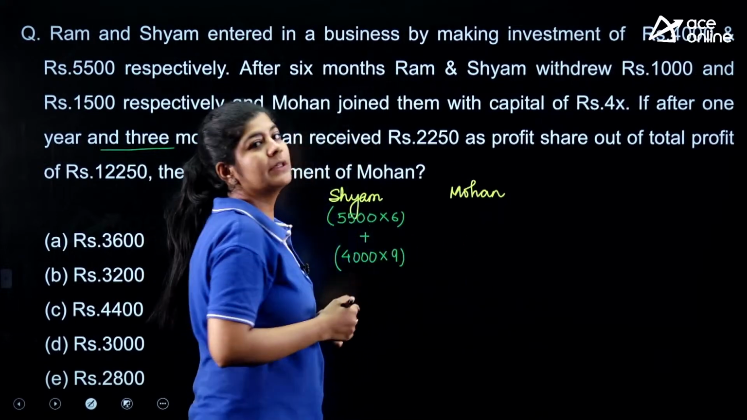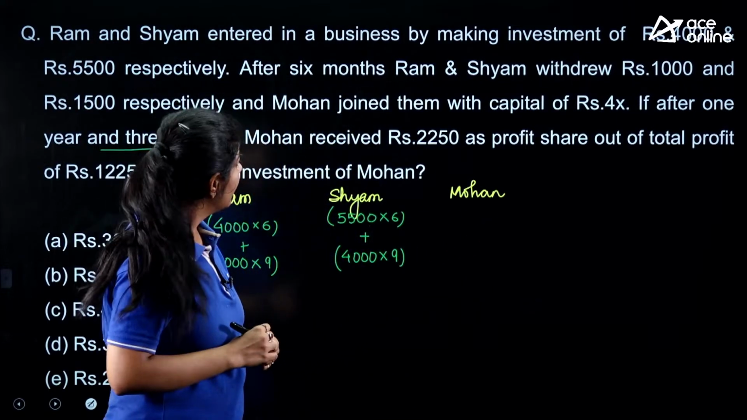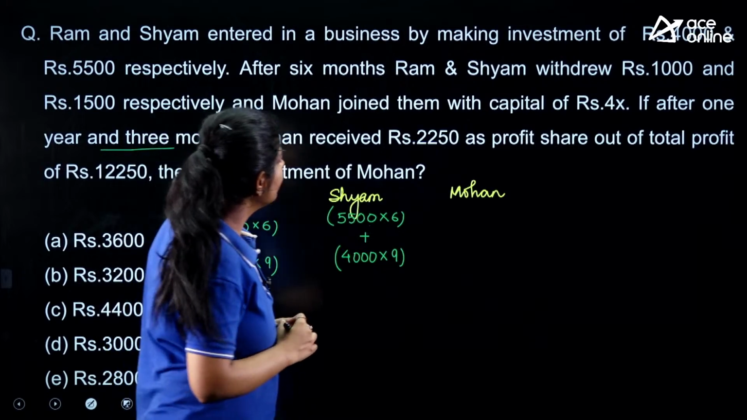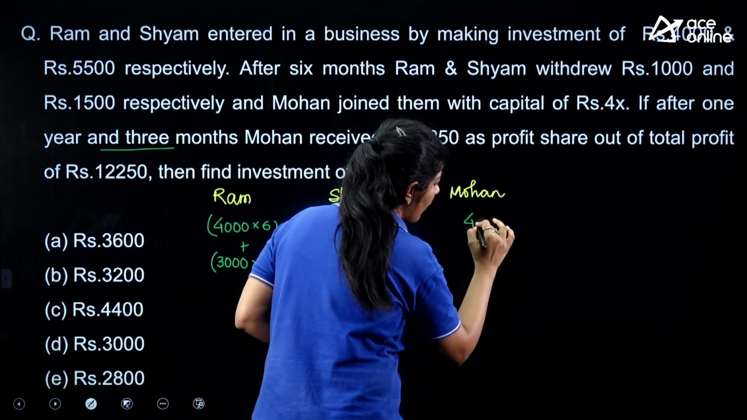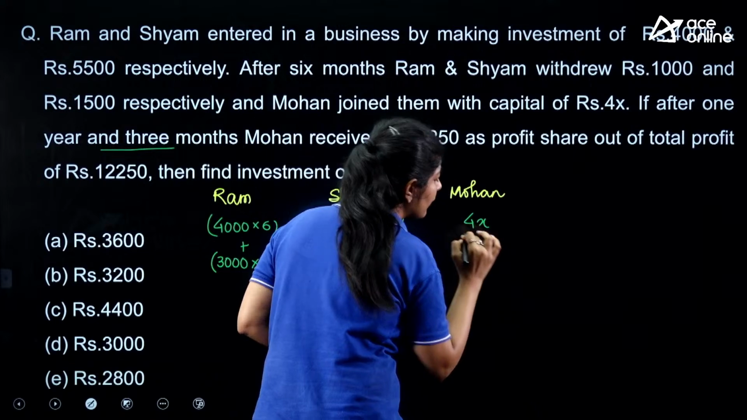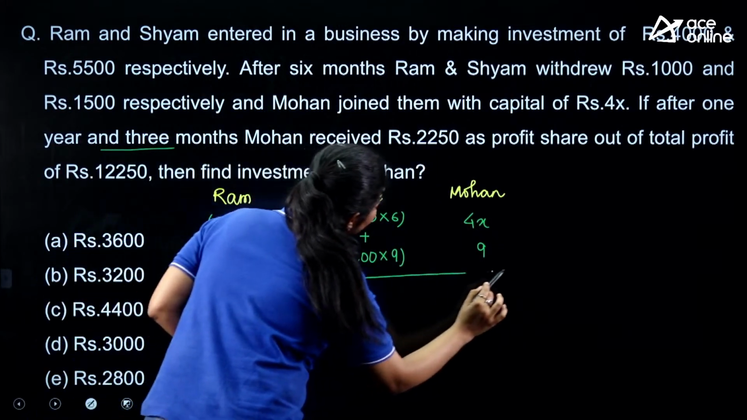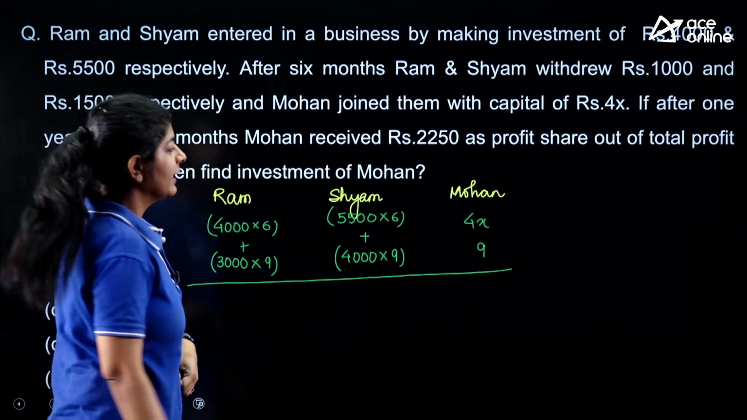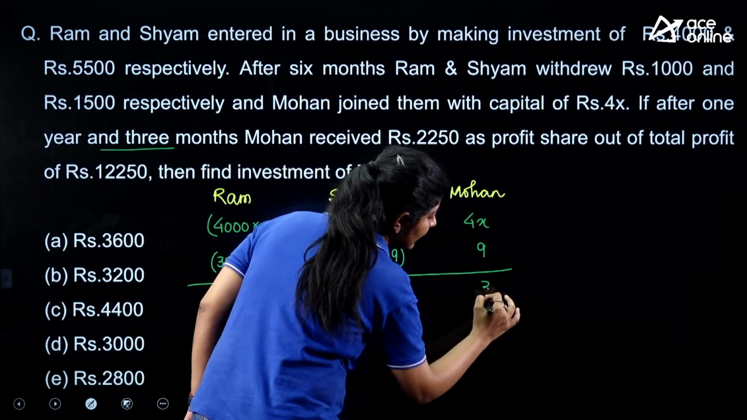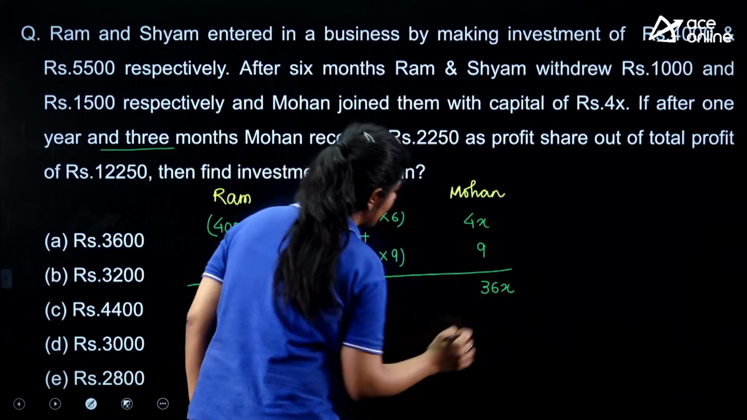Now at this moment, who came into the scene? Mohan came into the scene with a capital of 4x, and he also invested for the remaining 9 months. Now we will calculate the total profit. Here the total profit that we are getting is 36x, right?